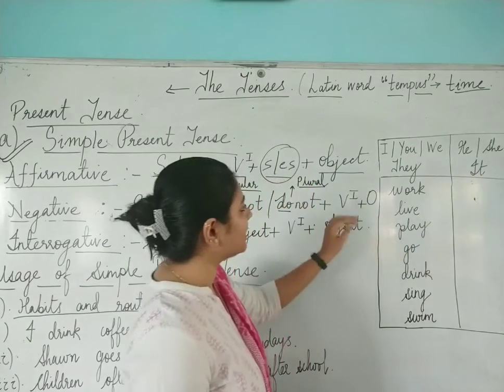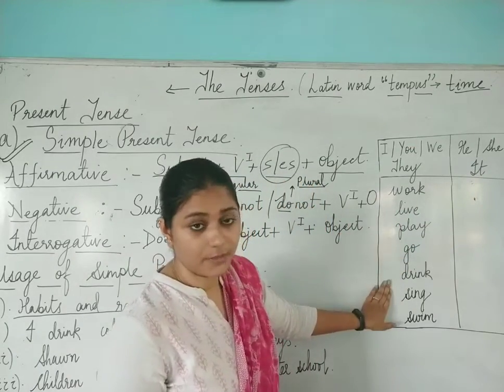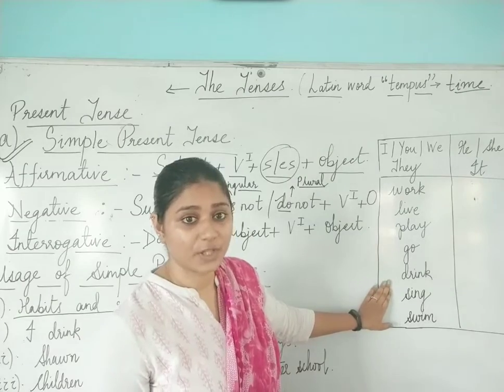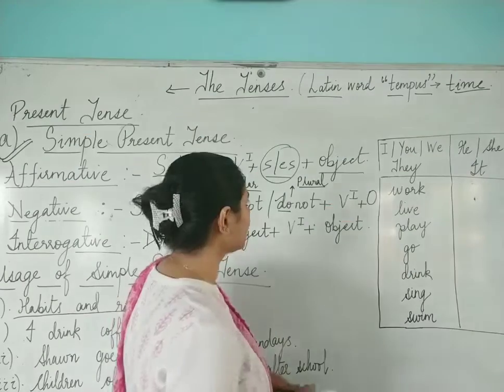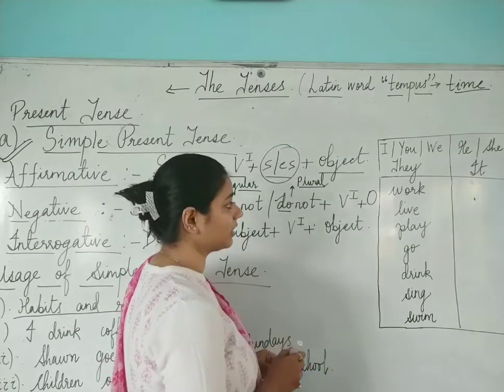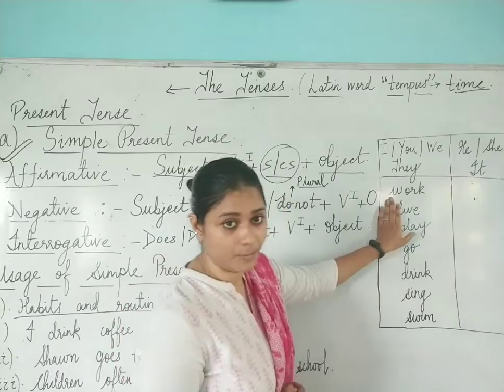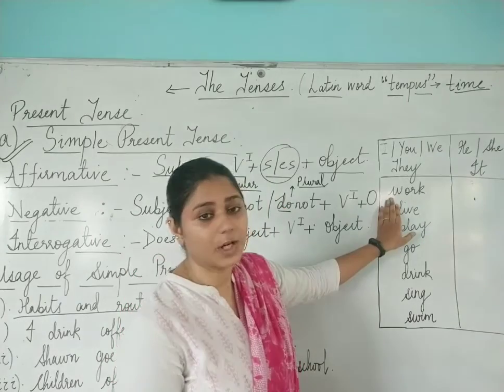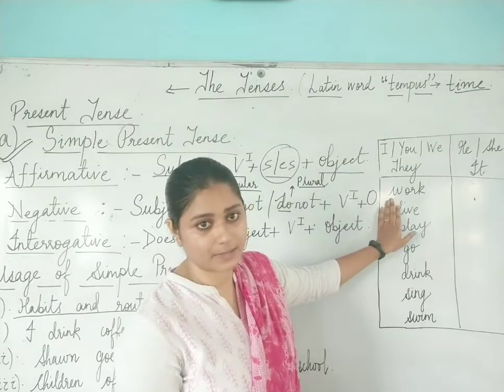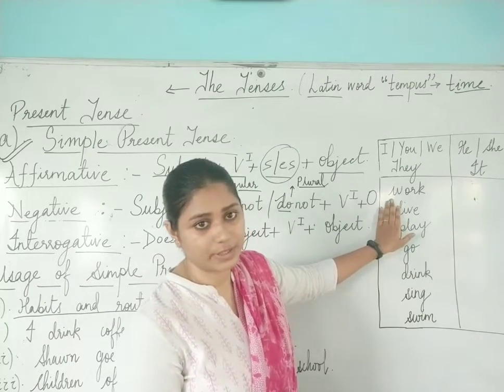Whenever my subject is plural, I will be using the main verb, the first form of the verb, that is without S or without ES.